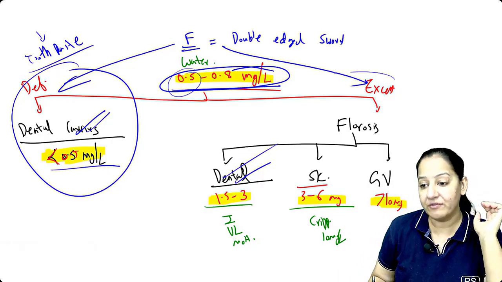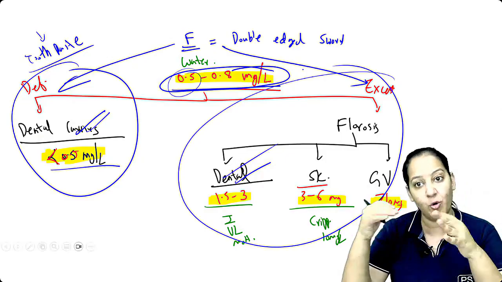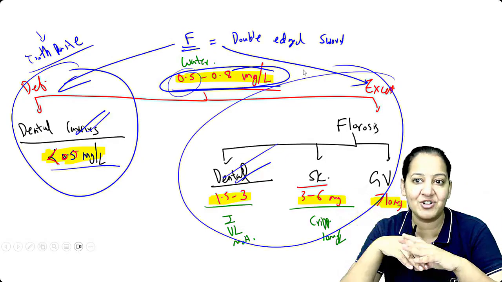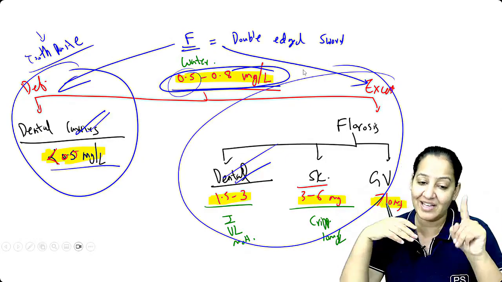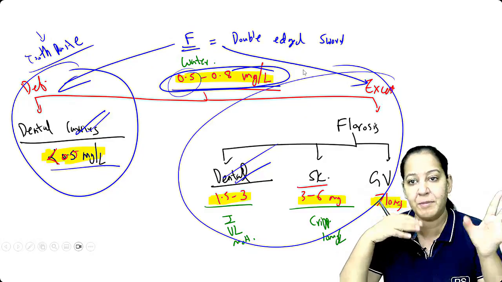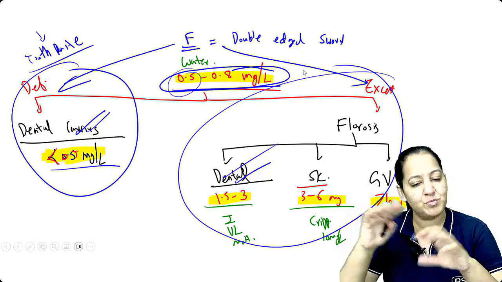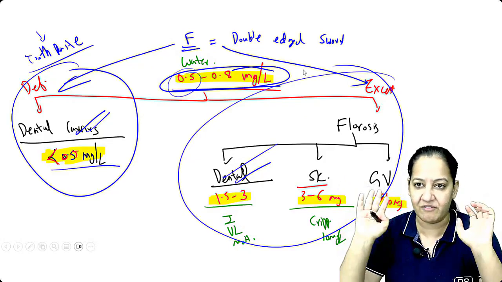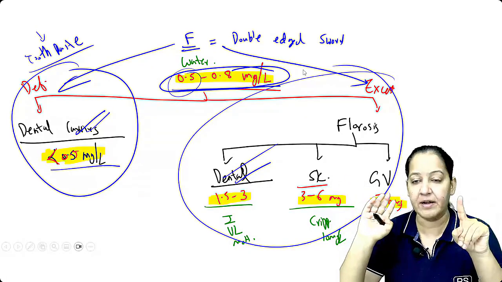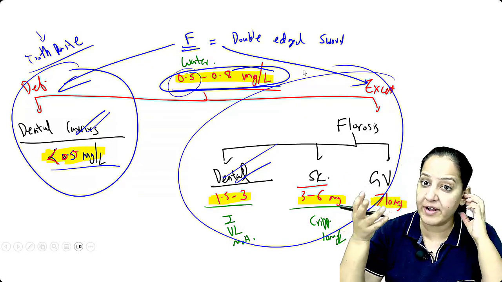But what if there is a problem, if there is excess? The water at my home contains more fluorine. How to remove that additional fluorine? In that case, the first thing, use the toothpaste without fluorine, because water already has excess of that. Don't give more excess. So use the toothpaste without fluorine. Both types of toothpaste are available in the market. Okay, number one. Number two, what about the water which already contains extra fluorine?